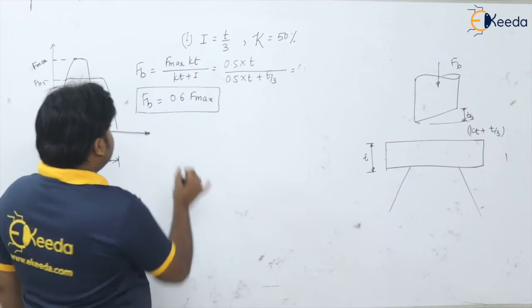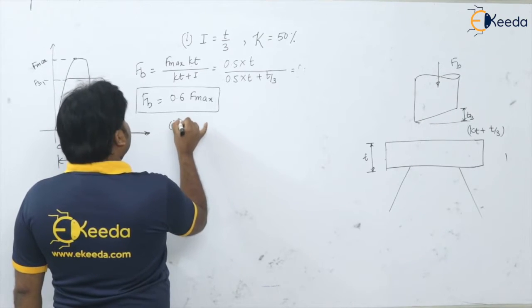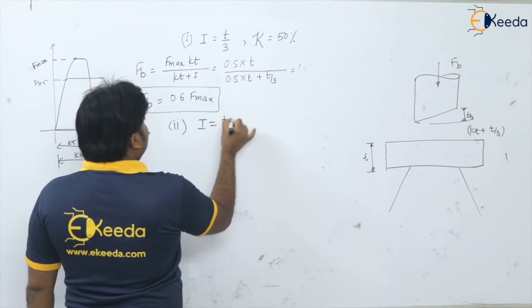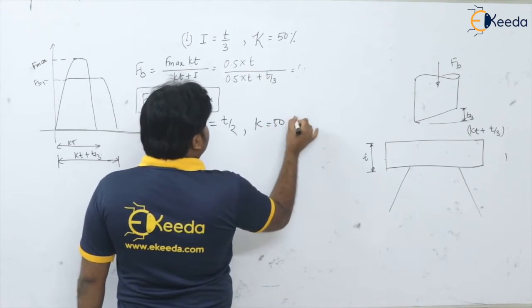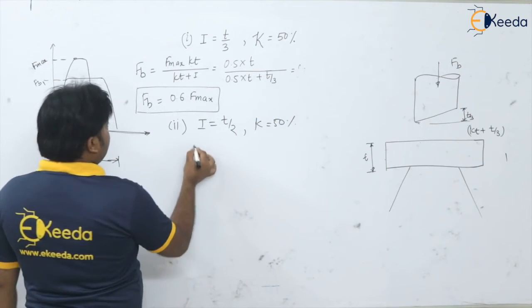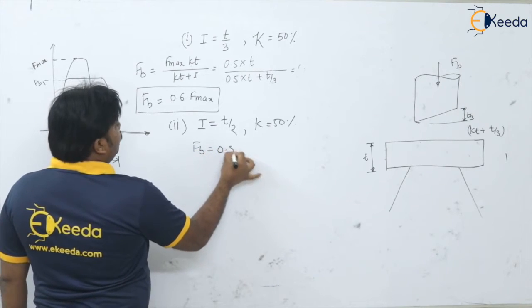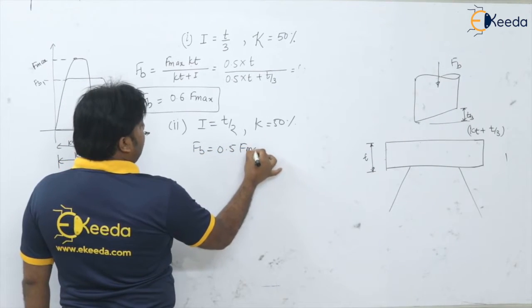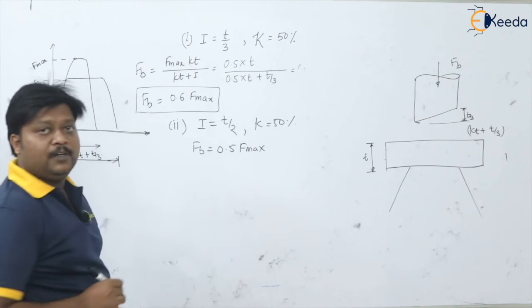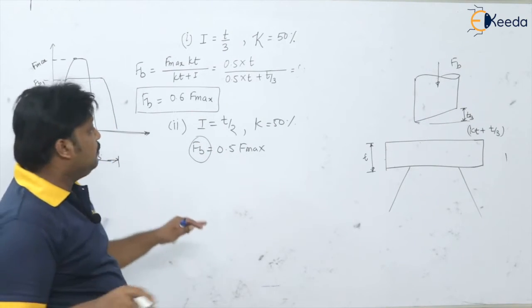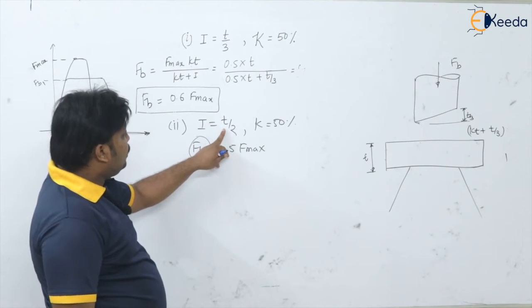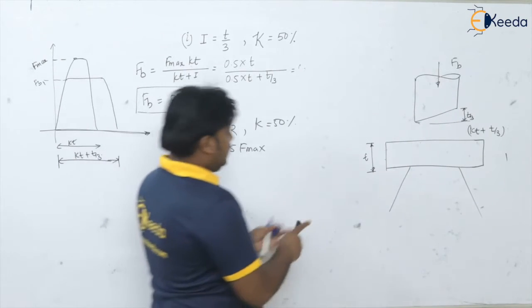Let us say the next case, that is I is equal to half of the thickness and K again 50%. Please students solve. You will get FB as 0.5 times F max. So here you can get the reduction in the load directly by 50% when we apply the shear as T by 2. Let us apply here.